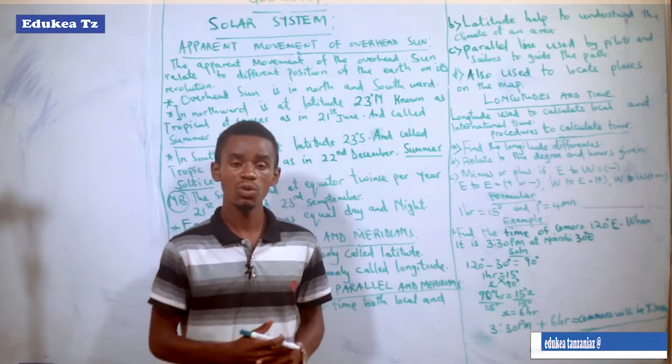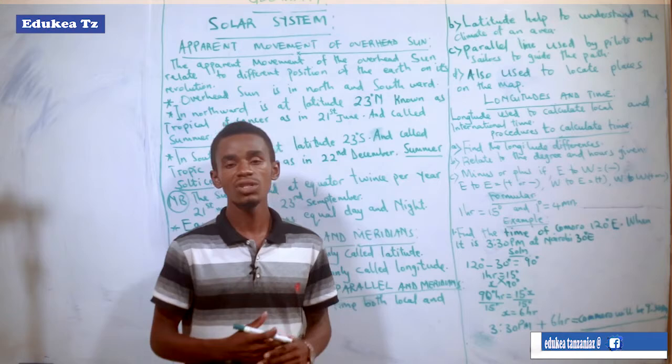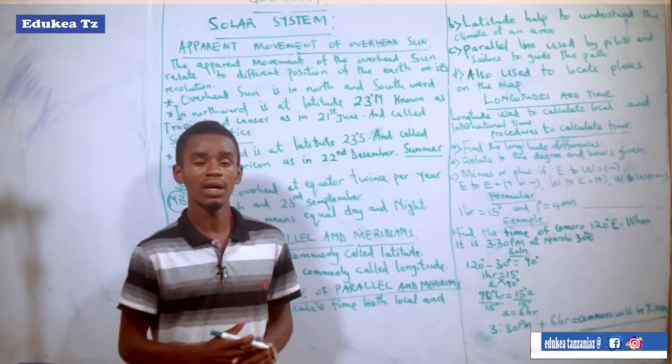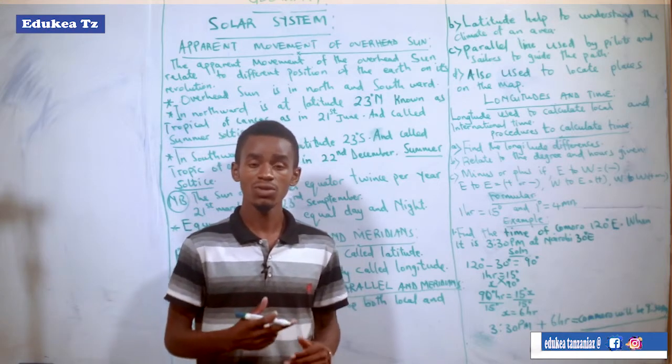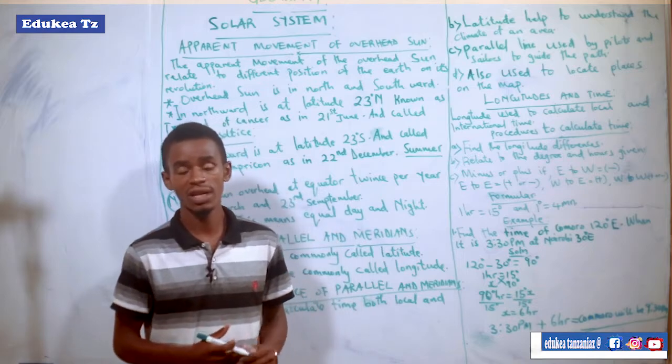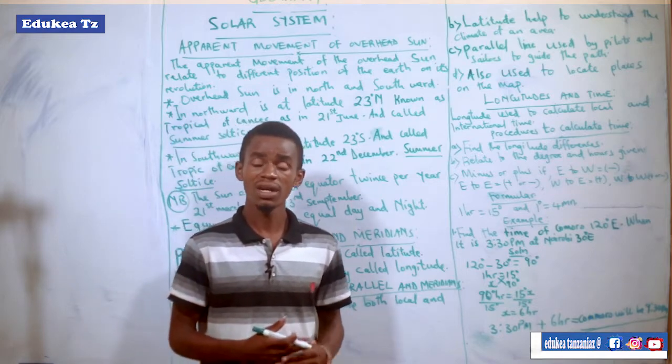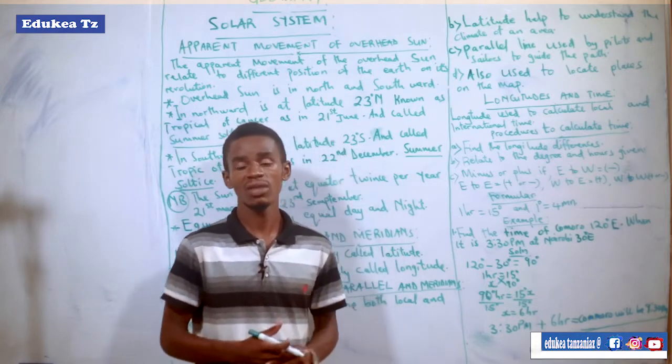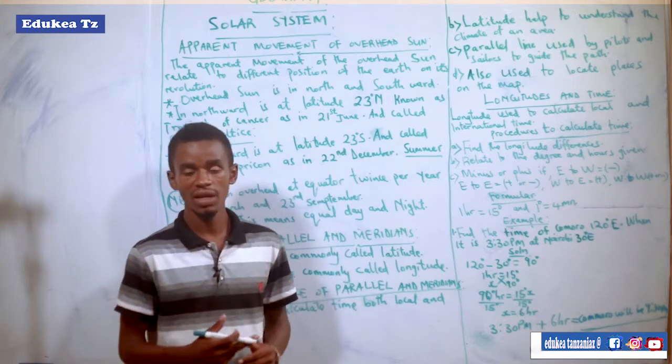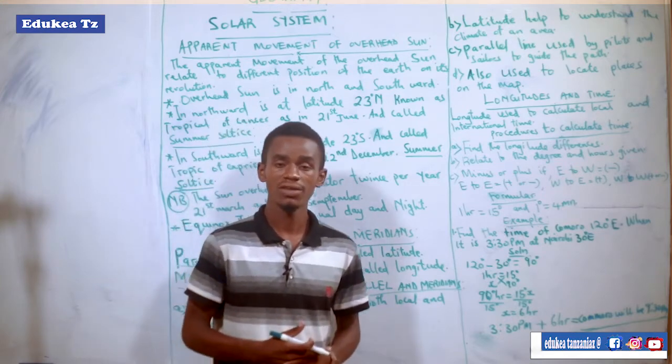So for example, in the south part they get only a single day for this vertical position, and also in the north part. But on the other sides, sometimes they don't get this vertical position of the sun.